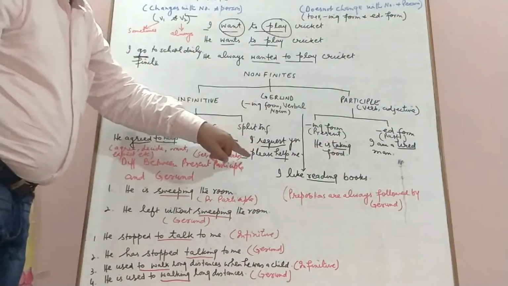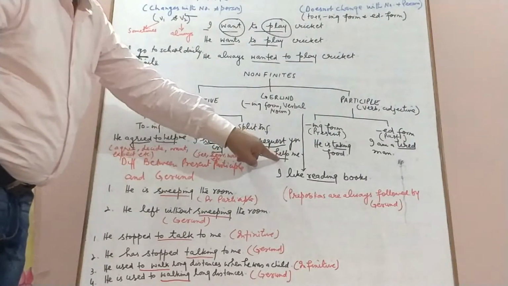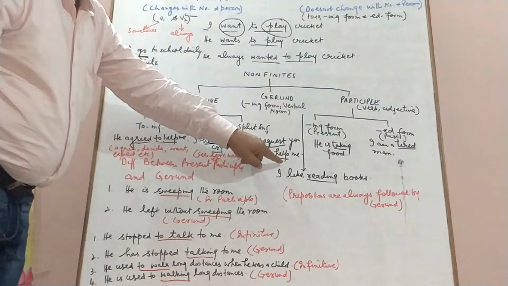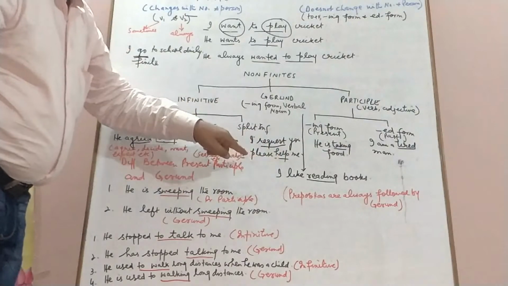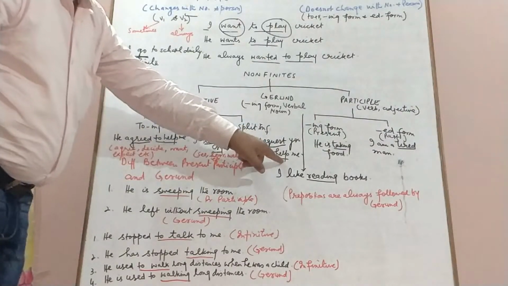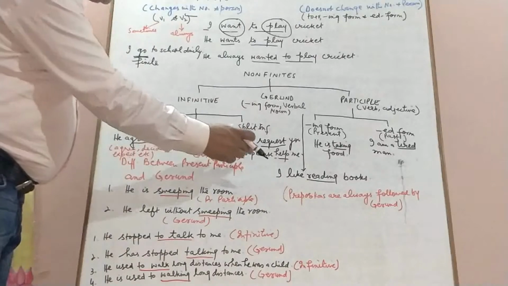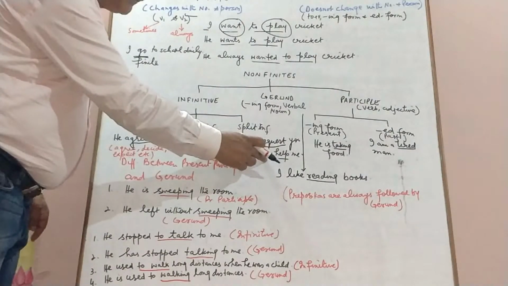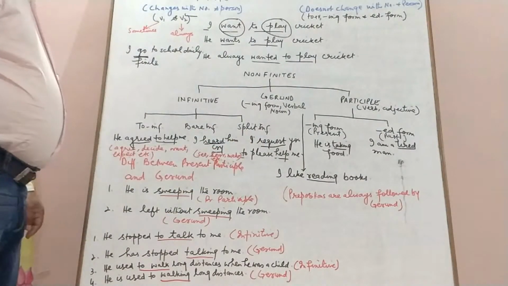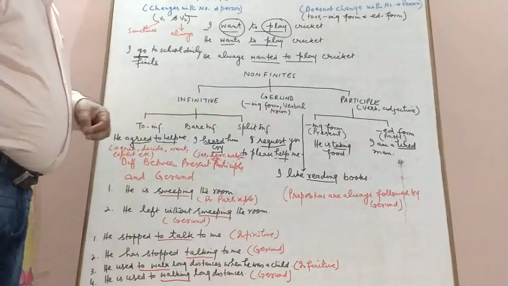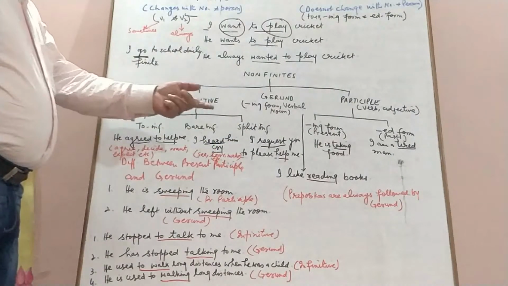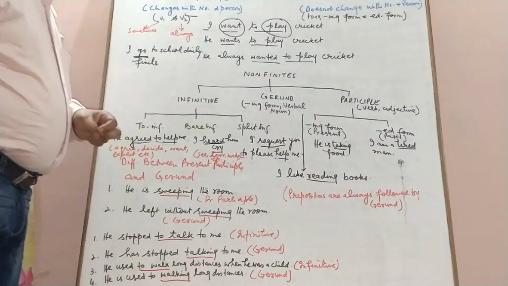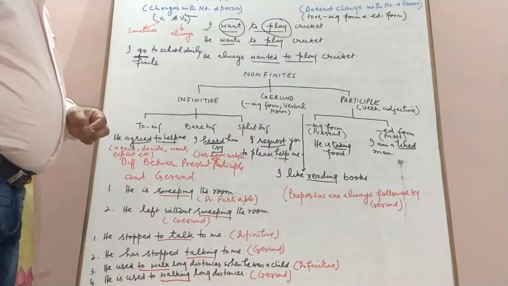I request you to please help me, and to help is the non-finite form of the verb. In other words, to help is the to infinitive used here, but it has been supplemented by the word please. So it is grammatically incorrect. Please note it. Split infinitive is always grammatically incorrect.